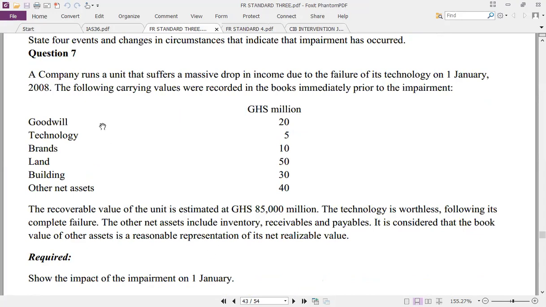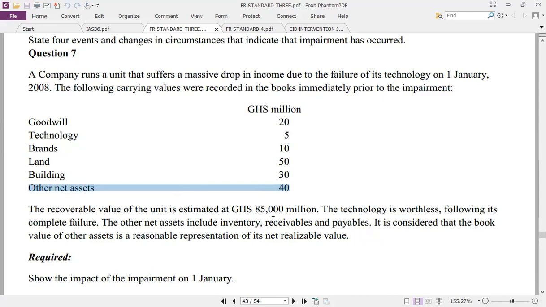So let's start. Company one suffers a massive drop in income due to failure of technology on 1st January 2008. The following current values were recorded in the books immediately before the impairment. Goodwill, technology, brands, land, building, other net assets. If you see other net assets, as we explained, it's made up of what? Inventory, receivables, less payables. That is the answer. So you can name it as what? Working capital. Good.